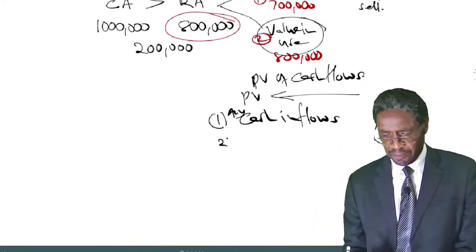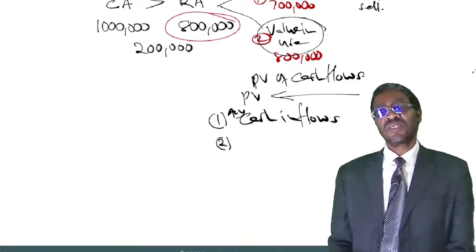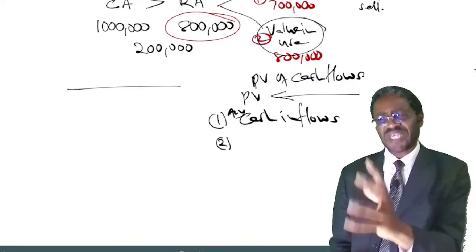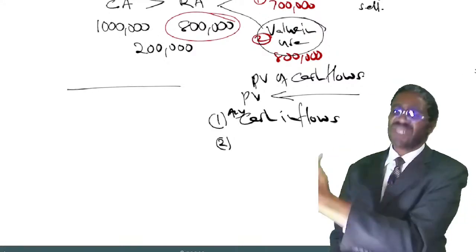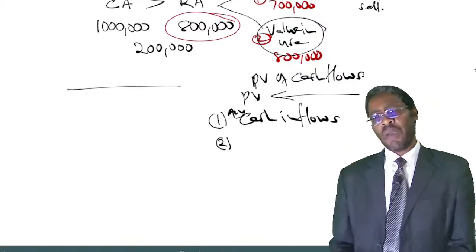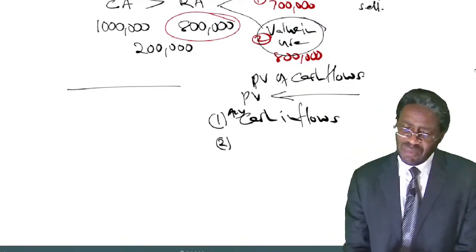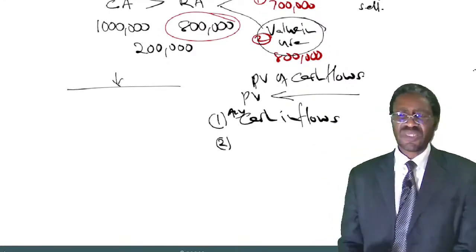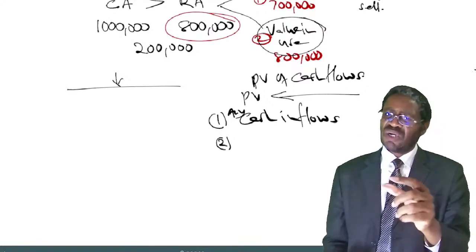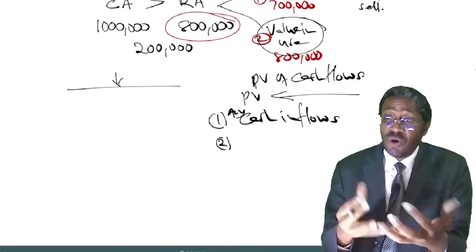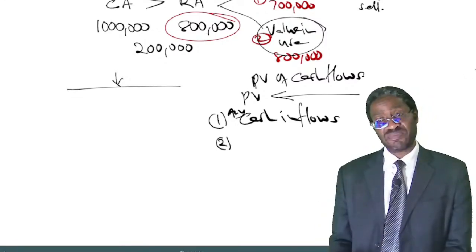Number two, let us assume that that machine, you project it to last for the next 5, 6, 7 years. But as a company, you project that somewhere maybe in the third year, we as a company shall need to spend some money for maintenance or repairs of that machine.